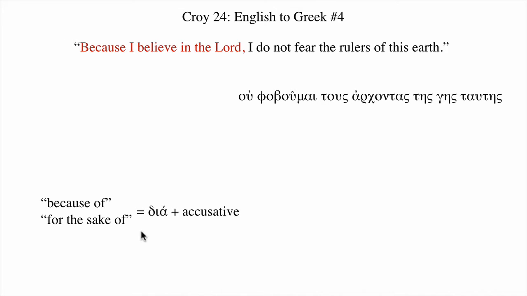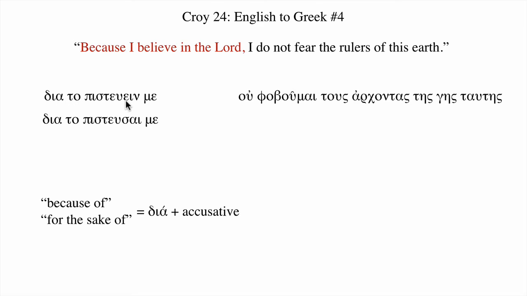So we're going to take dia plus the infinitive form of the verb. And we can do this with or without the article. It's more idiomatic in Greek to use the article.